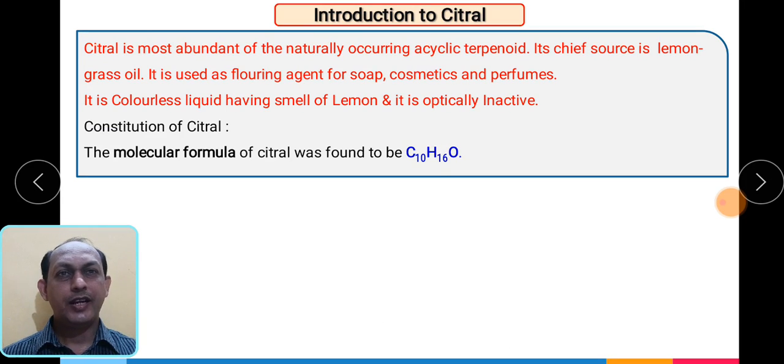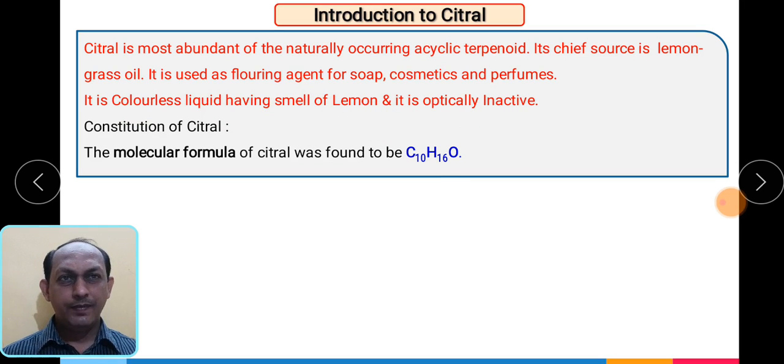As we know, citral is the most abundant naturally occurring acyclic terpenoid. We have to remember citral is an acyclic terpenoid. Its chief source is lemongrass oil, and it is used as a flavoring agent for soap, cosmetics and perfumes. It is a colorless liquid having the smell of lemon, and it is optically inactive.